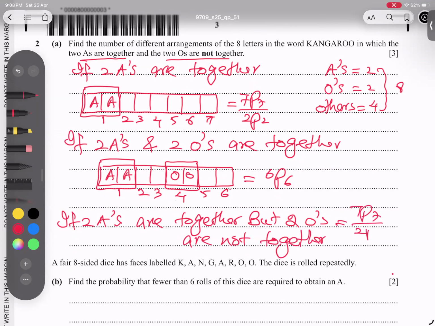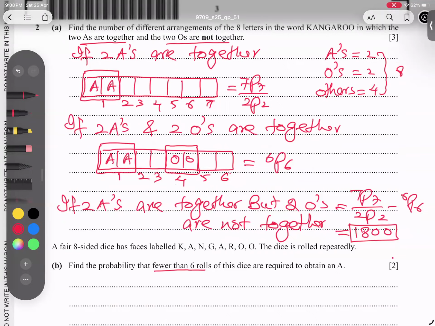It says a fair eight-sided dice has a face labeled with each letter of KANGAROO. The dice is rolled repeatedly. Find the probability that fewer than 6 rolls are needed until the first A is obtained.